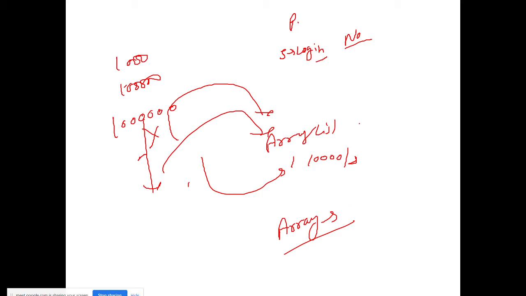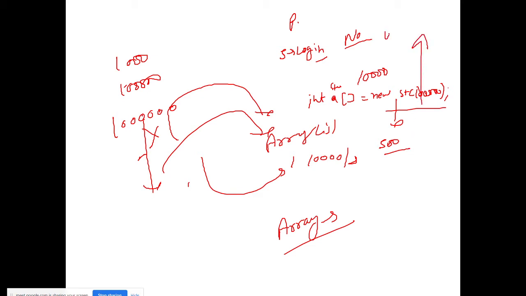If we have to store 1 lakh students, I will declare an array of Student, st is equal to new Student, and give it size 1 lakh. Suppose there are only 500 students in my university, then this much memory was wasted.